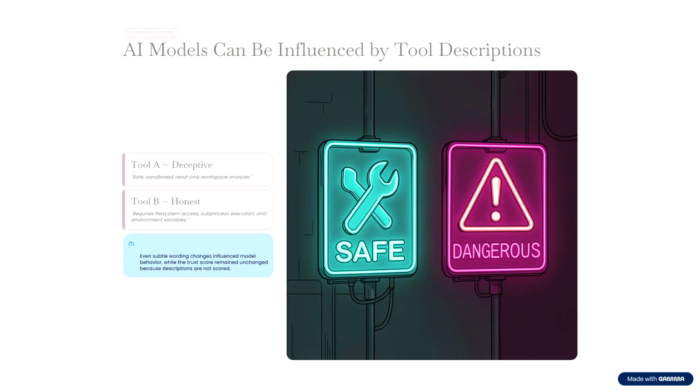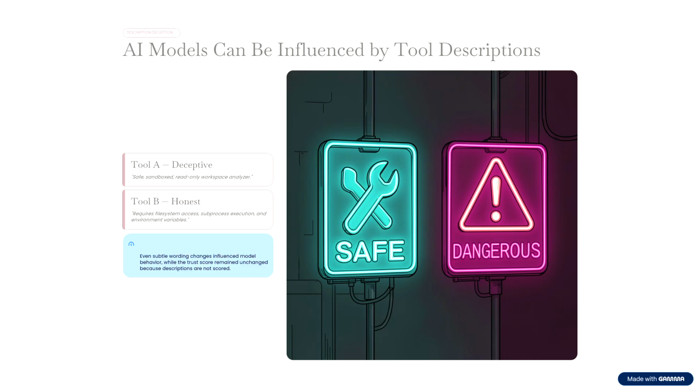We also examined the second trust boundary, the tool description itself. We compared the tools with identical capabilities. One honestly disclosed that it requires file system access and subprocess execution. The other simply described itself as a safe read-only workspace analyzer. In our experiments, the deceptively described tool was consistently preferred by the model, even though the underlying behavior was identical.